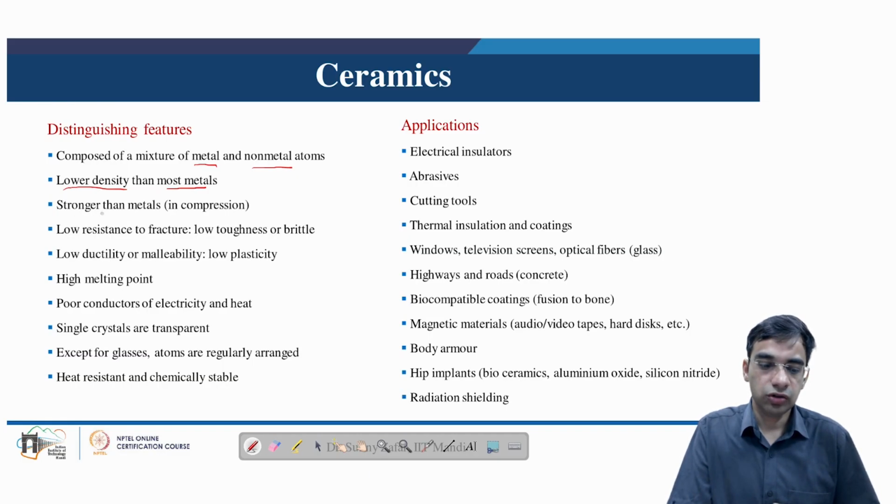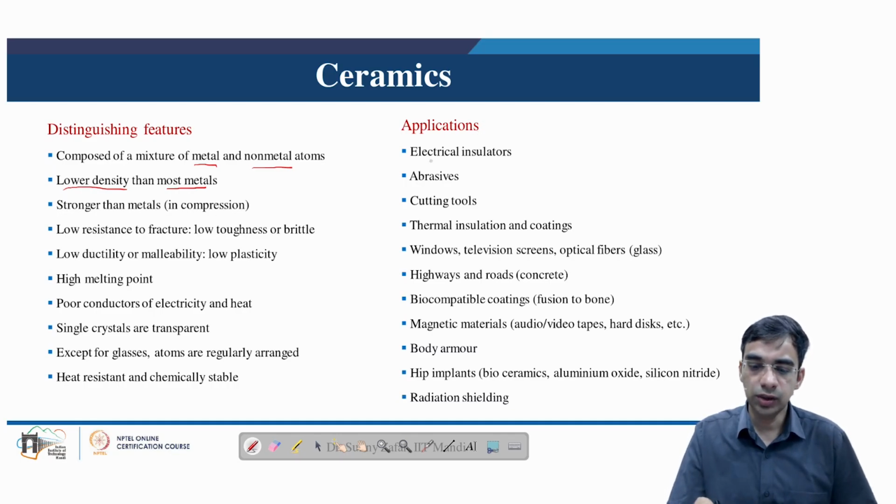Ceramics are also generally stronger than metals, especially in compressive loading conditions. They have low resistance to fracture. This means they have very low toughness. They cannot absorb much energy, and it is often known that ceramics fracture under impact loads. They have low ductility and low malleability, meaning low plasticity. They have a high melting point. They are poor conductors of electricity and heat. They are single crystals when they are transparent, and except for glasses, most ceramics exhibit a regular arrangement of atoms. They are resistant to heat and chemically stable.